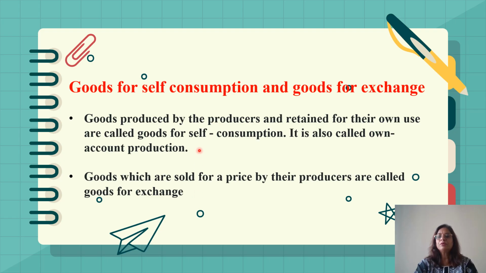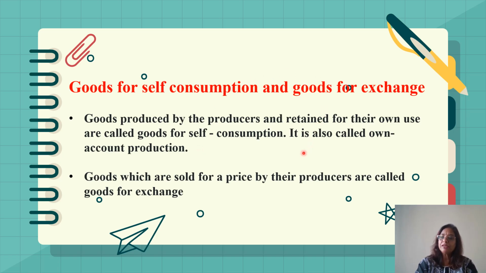Suppose a farmer is producing wheat and he retains a certain amount for himself, then it is known as goods for self-consumption, and he sells the other portion in the market, it is known as goods for exchange.